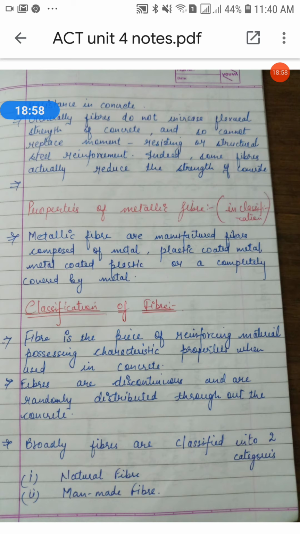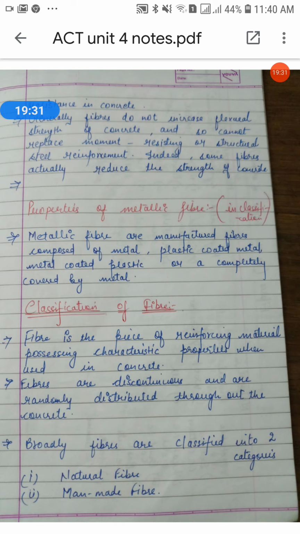Okay, so see, fiber is a small piece of reinforcing material. As I told you, they have certain characteristics, properties. Okay, they can be circular or flat. Okay, and also there is an important one, aspect ratio. The fiber is often described by a convenient parameter called aspect ratio. Okay, so you have to find the aspect ratio of the fiber, then only you can use it in your concrete.